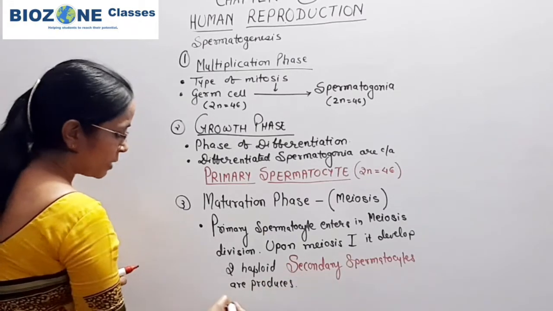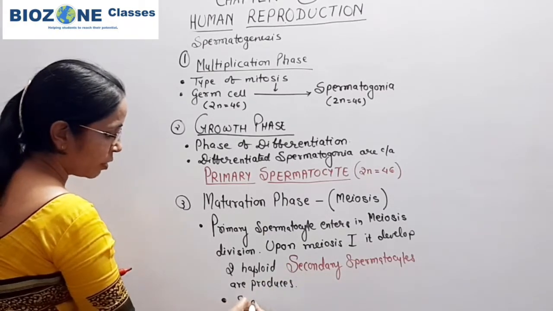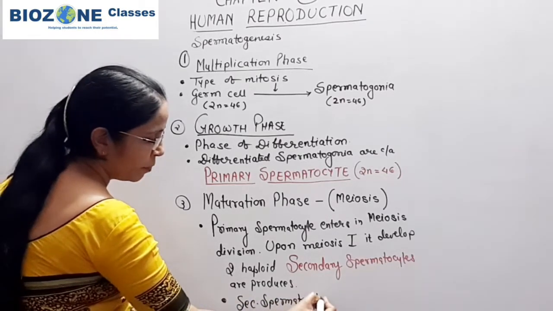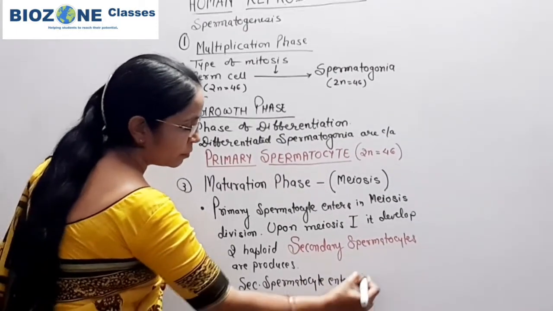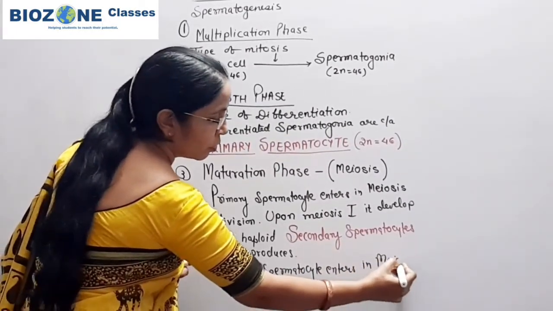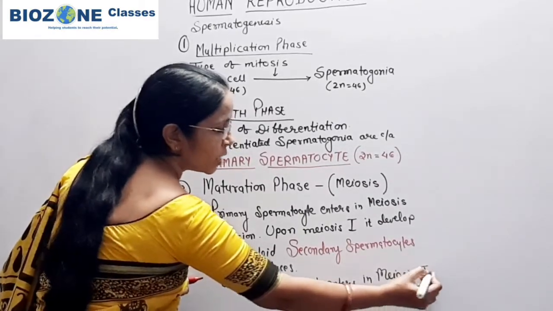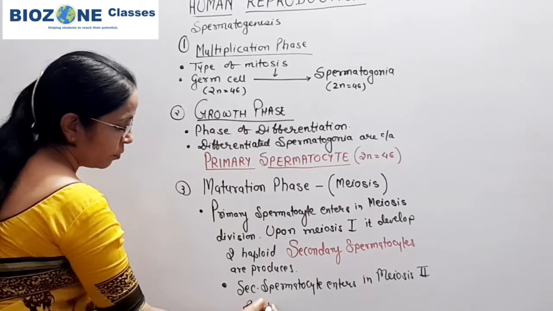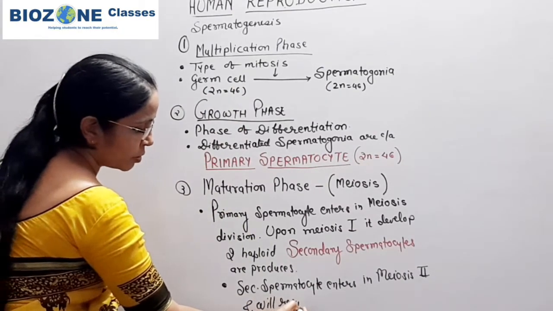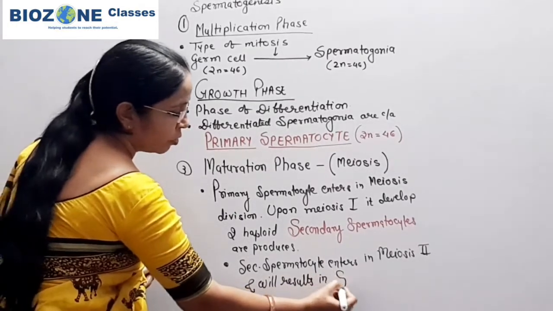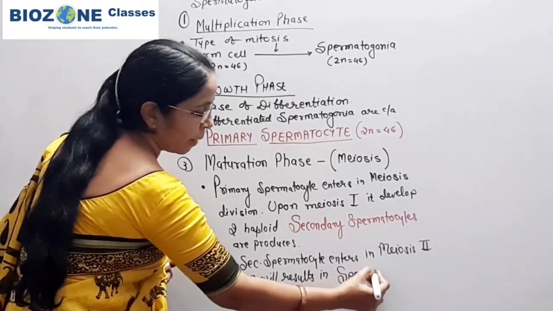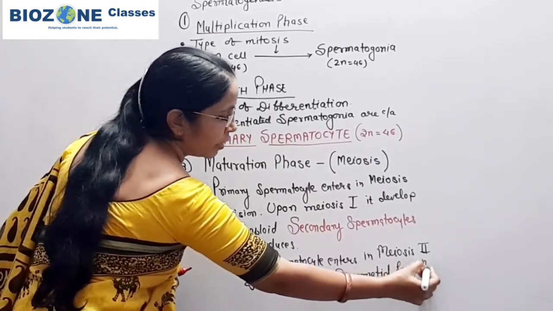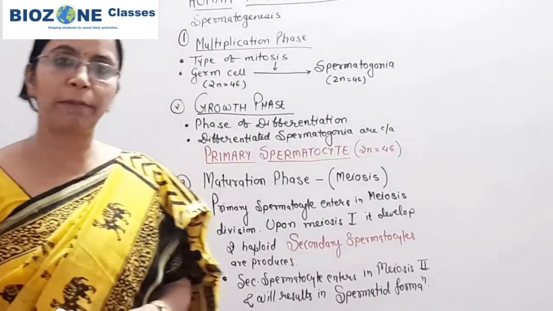Now these secondary spermatocytes further enter meiosis 2 and will result in 4 haploid spermatids. So it will result in spermatid formation. This part you remember very well.